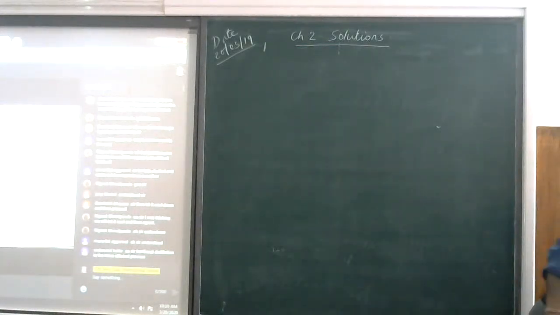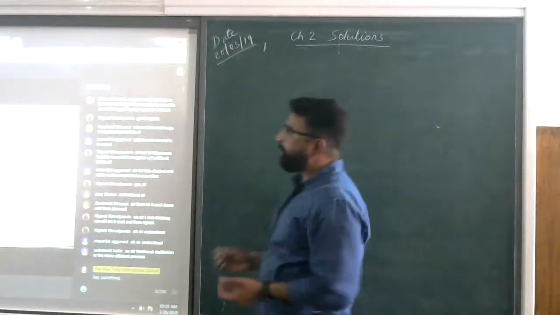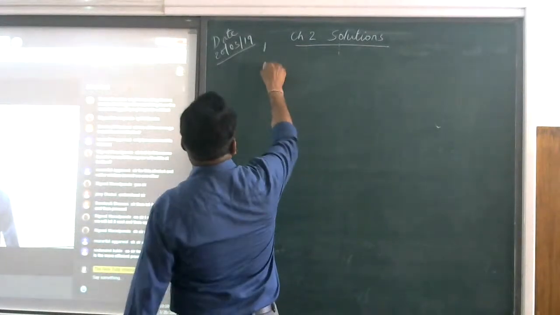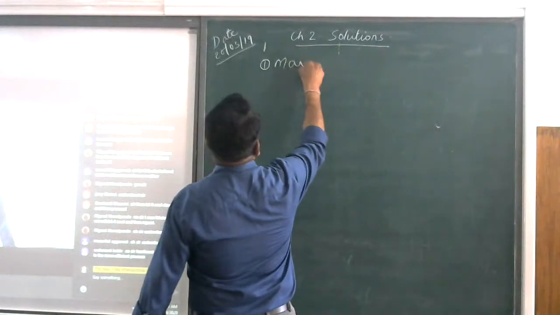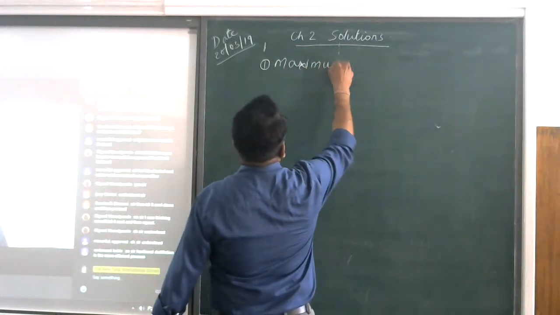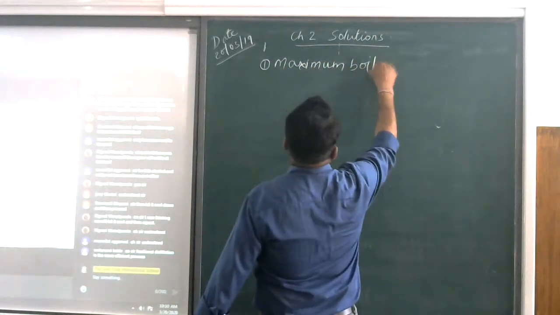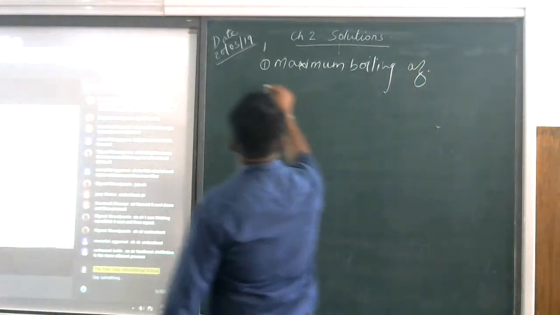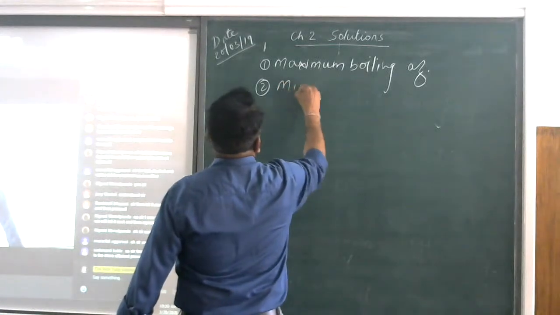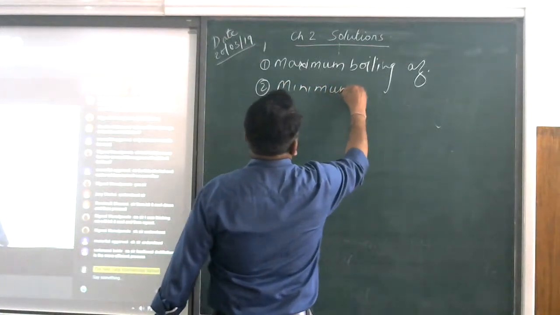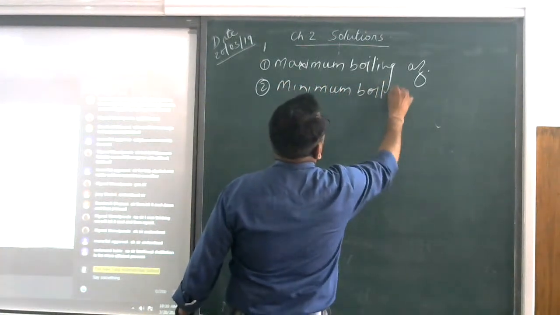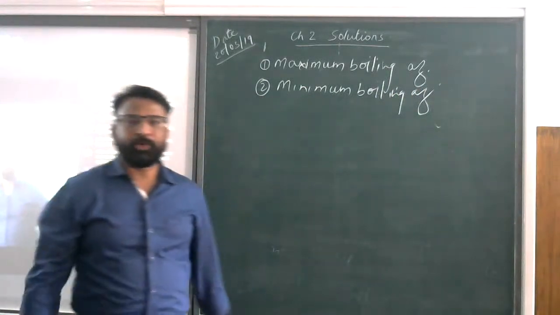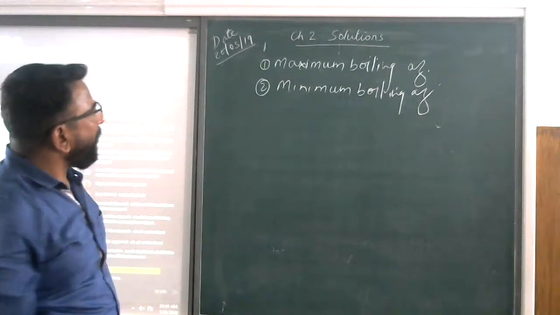It's 10:50, so let me finish this part. Okay, so we'll discuss the two types of azeotropes. One is the maximum boiling azeotrope, and the second will be the minimum boiling azeotrope.